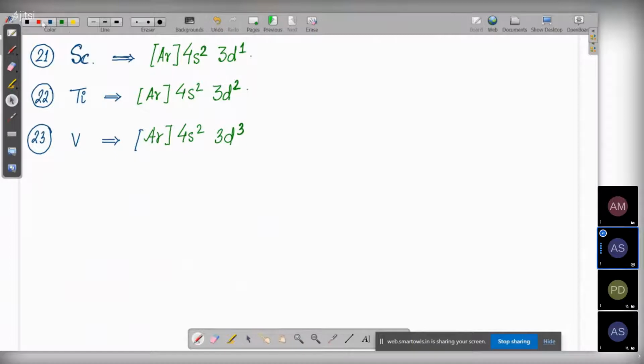Let us draw the box diagram only for vanadium, not for scandium and titanium, because they are pretty similar. We will just draw the outermost ones. No need to draw till argon. In your school also, if you are told to draw the box diagram for, say, vanadium, don't start from 1s. Just draw the 4s and the 3d, because we are more interested in what happens in the outer shell.